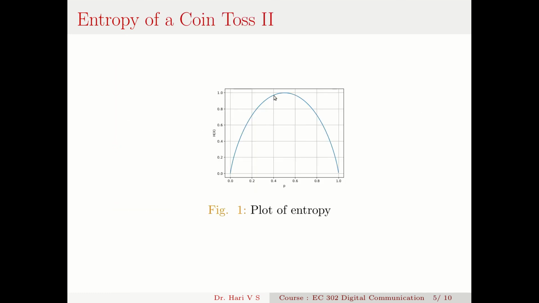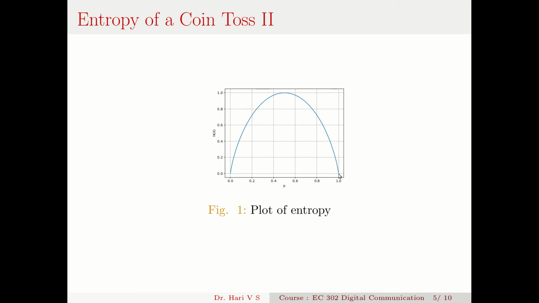So you can see that the entropy becomes maximum here. At p equal to 0, the entropy is minimum, it rises slowly, and when p equal to 0.5, it reaches a maximum and again falls down. When p equal to 1, again it becomes 0.